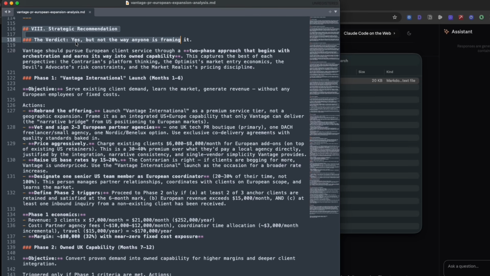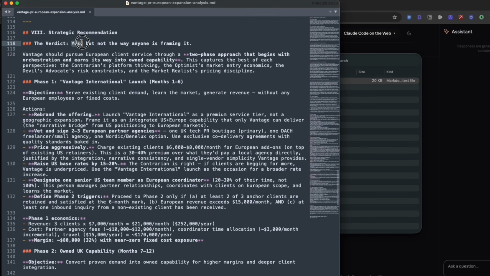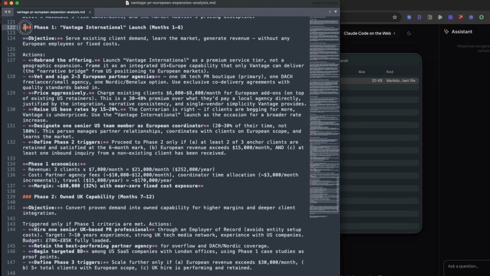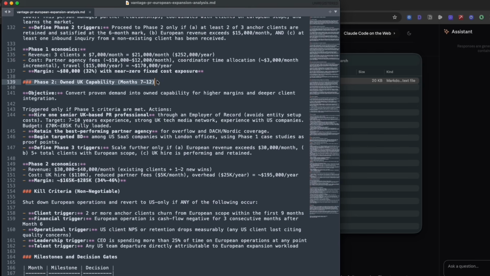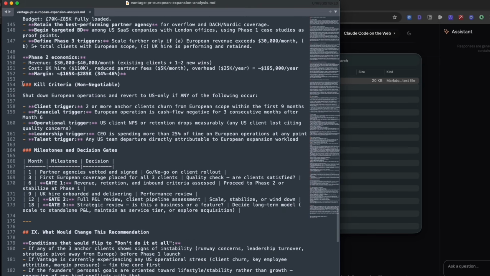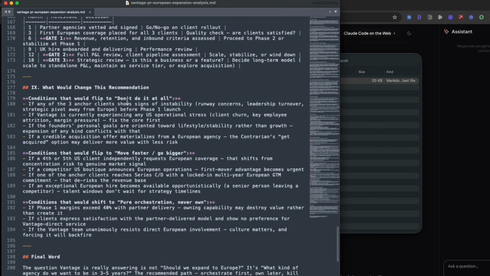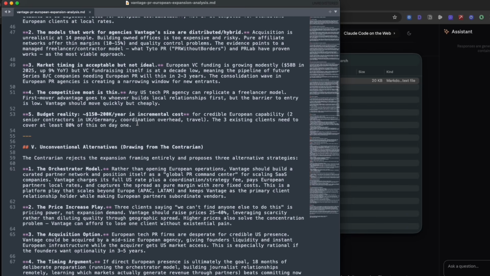So the final verdict is that yes, this PR firm should pursue European analysis, but not the way anyone is framing it. And it's also split up into multiple phases. Phase 1, phase 2, months 7 to 12, and then finally kill criteria, which are non-negotiable milestones, and what would change this recommendation. So we have a specific time-bound and defensible analysis based on everything that was said in the debate. And all in all, this took less than 10 minutes.